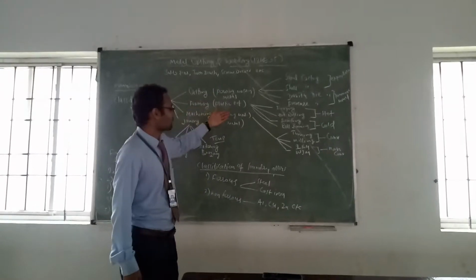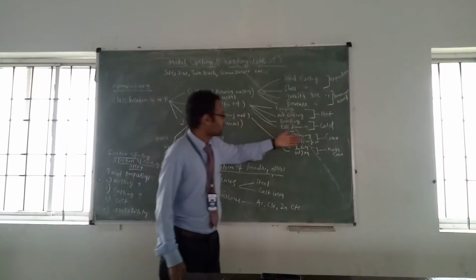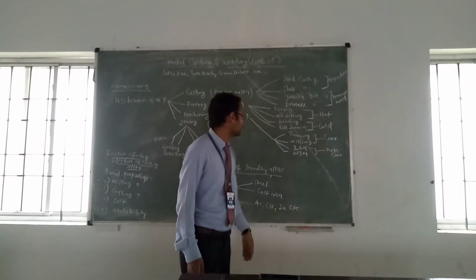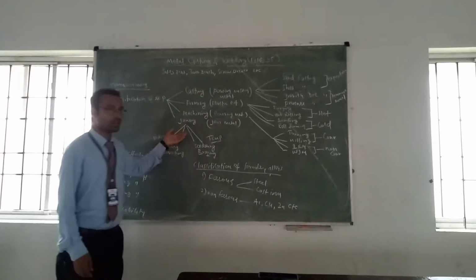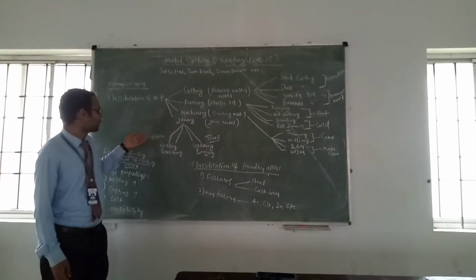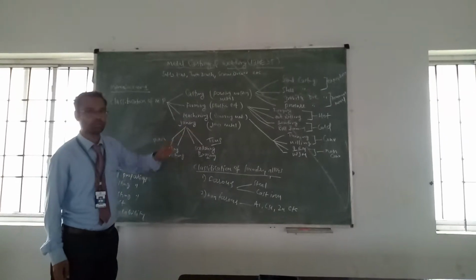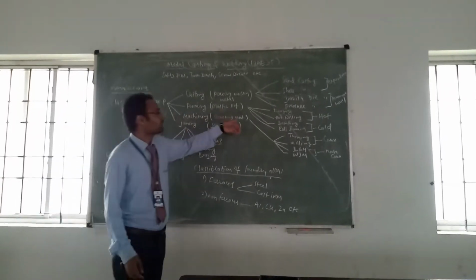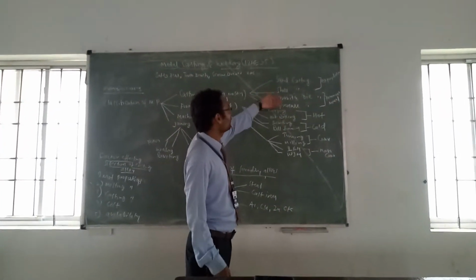Next one is machining. Machining also has 2 methods, that is conventional and non-conventional. Next, the last one is joining. Again, joining is classified into 2 types: permanent joining process and temporary joining process. What all are the things that happen in these different processes?